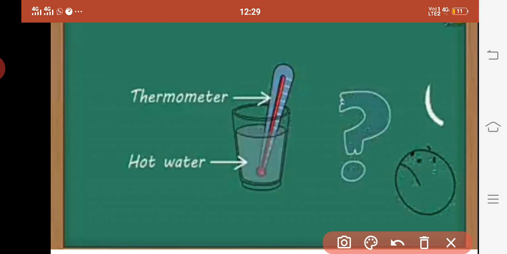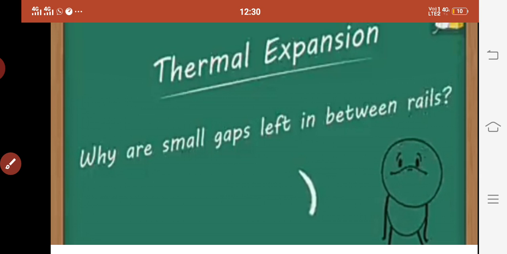Now if I take this thermometer, we know this is the bulb and this is the narrow tube in which the mercury is filled. If I dip the thermometer in hot water, what will happen? Because of the heat in the hot water, the mercury level will rise. Why is it so? We know that mercury is liquid at room temperature, but when heat is supplied to it, its molecules expand, and overall the mercury expands and its level rises. Is that clear?